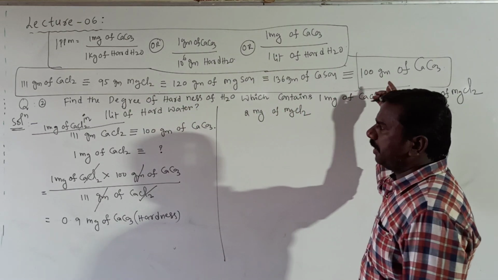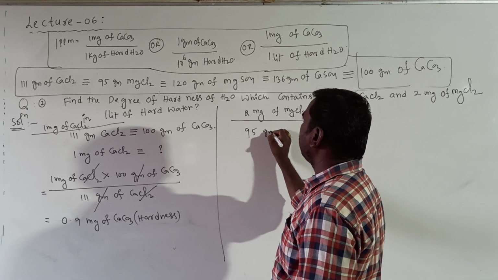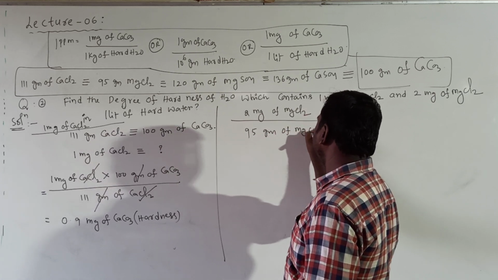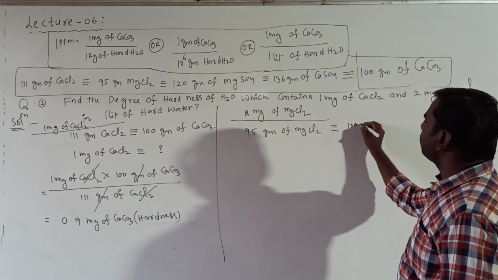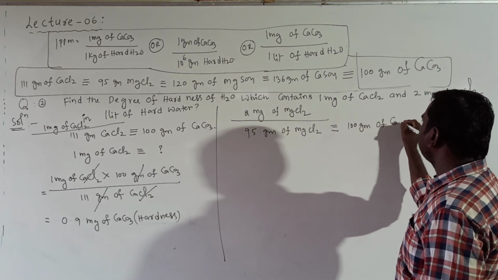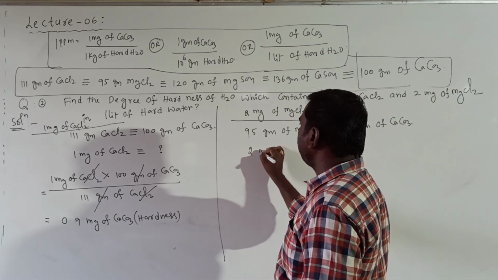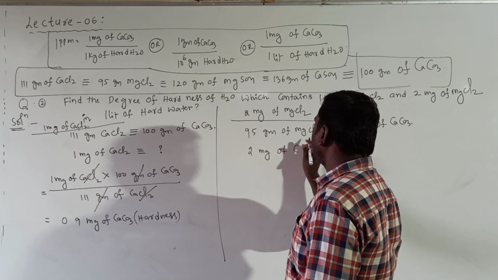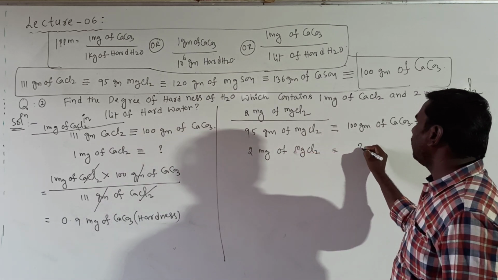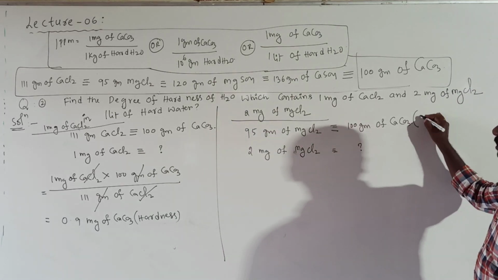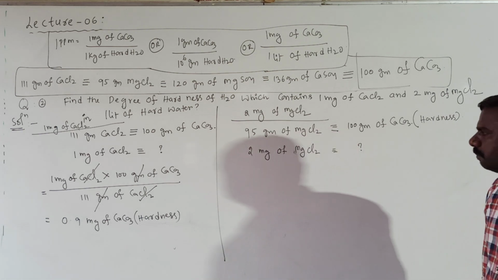95 grams of MgCl2 is equivalent to 100 grams of CaCO3. Clear? The given is 2 milligrams of MgCl2, which is equivalent to CaCO3 that indicates hardness of a particular water.